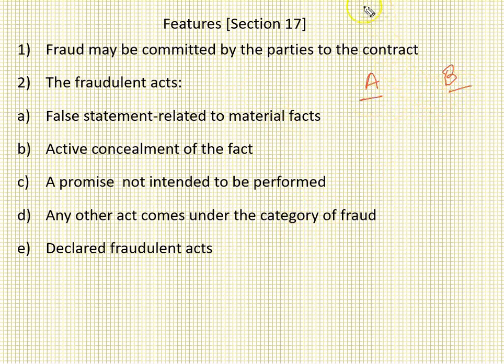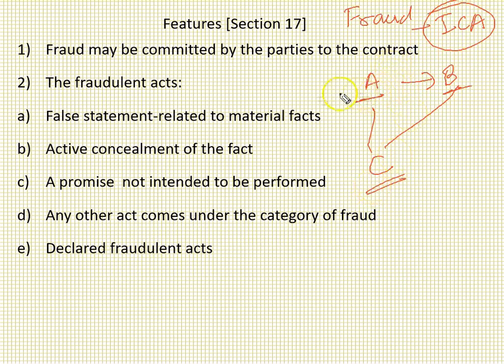We will only consider fraud according to the Indian Contract Act if one of the parties is defrauding the other. If some third party is defrauding A, or if some third party is defrauding B, then we will not consider it fraud under the Indian Contract Act. It will be taken under another act, but not under the Indian Contract Act.